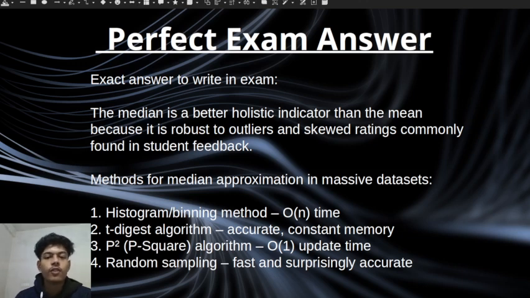And we can use this answer, this is a perfect answer to give in an exam: the median is a better holistic indicator than the mean because it is robust to outliers and skewed ratings, commonly found in student feedback. Methods for median approximation in massive data sets are the histogram, T-digest algorithm, P-square algorithm, and random sampling.